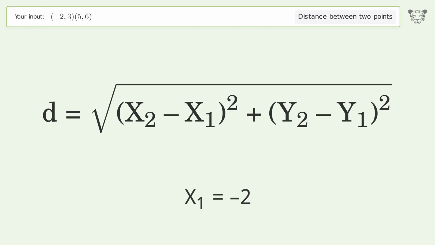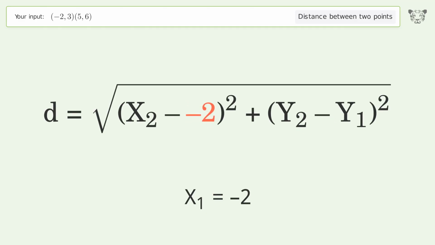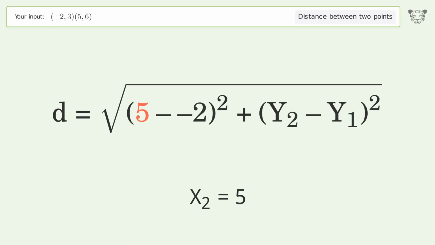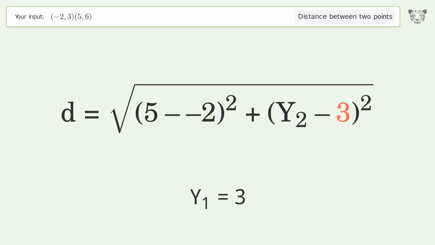x1 equals -2. x2 equals 5. y1 equals 3. y2 equals 6.